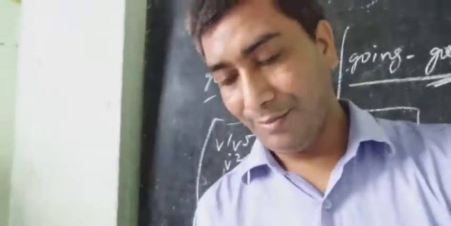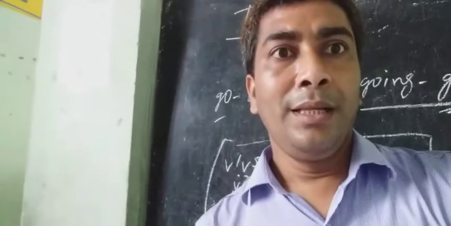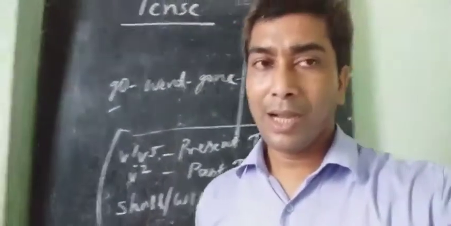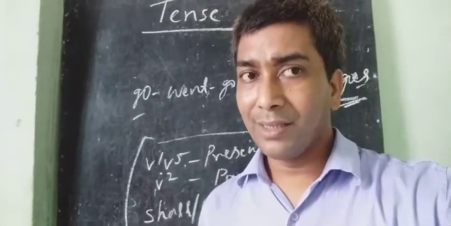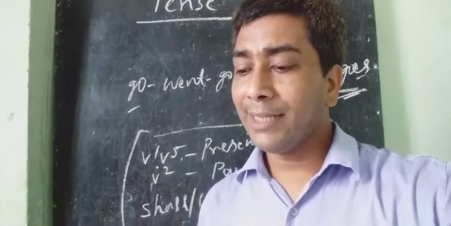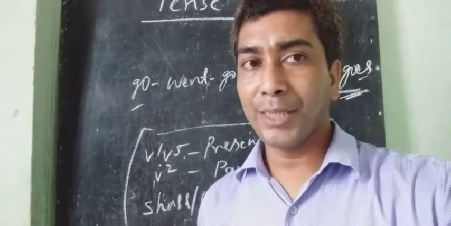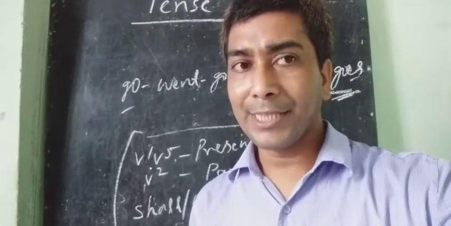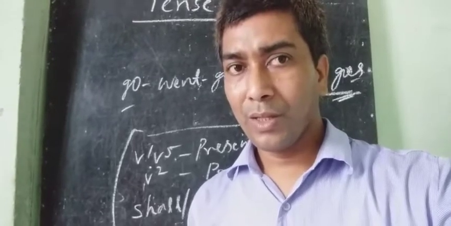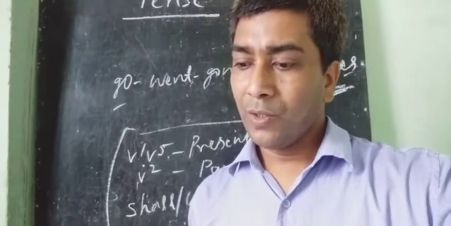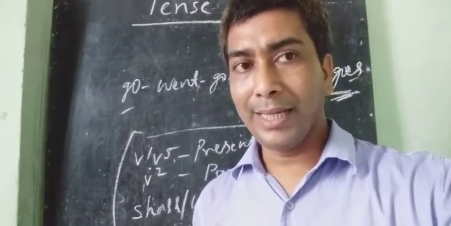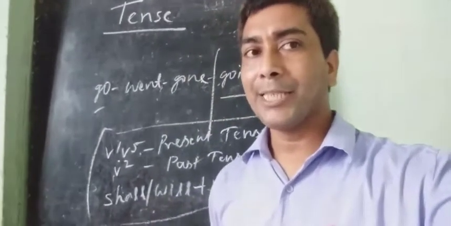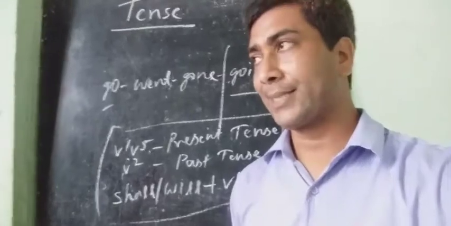For example, I lived at Hajipur for 3 years.